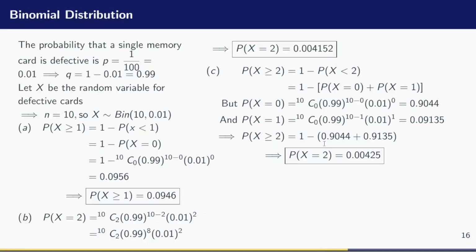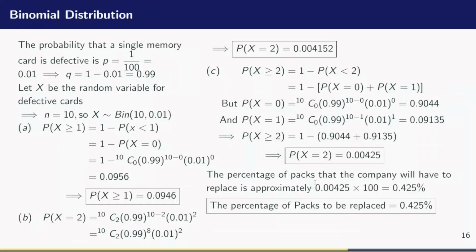All we have to do is express this probability as a percentage by multiplying it by 100. So the percentage of packs that the company will have to replace is approximately 0.00425 times 100. That gives us 0.425%. So the percentage of packs to be replaced will be 0.425%.